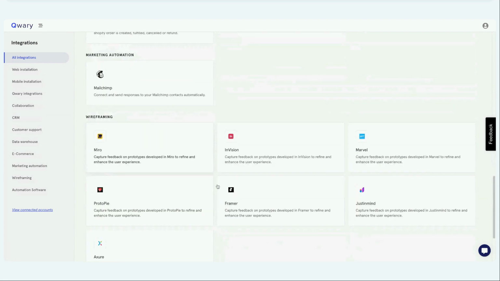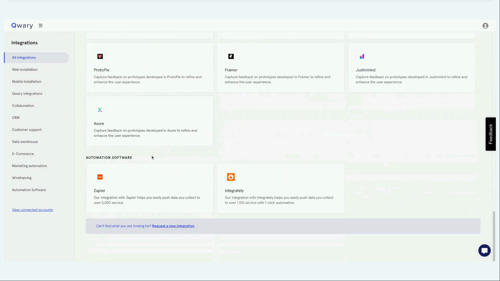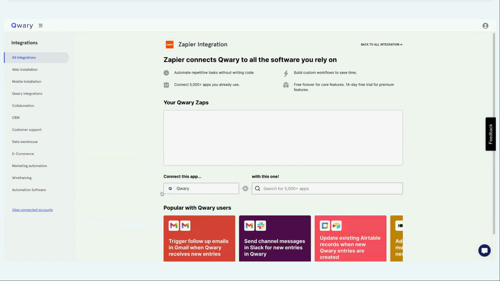And in the same way, wireframing. This is the wireframing design that we support: Miro, InVision, Marvel, Just in Mind, Framer, ProtoPie, Axure. We also support InVision and Adobe. And one more thing, we get a lot of requests on whether we support Integrately, and we do support Integrately connection, so that is also available. For Zapier, if you're using Zapier, you don't need to leave Qwary to build a Zapier connection now.